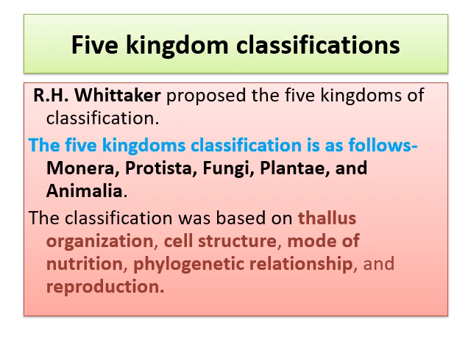Now comes the five kingdom system of classification. This five kingdom system was given by R.H. Whittaker, who classified organisms on the basis of thallus organization. What is thallus organization? Cell structure, meaning unicellular, multicellular, cell wall present or absent, and mode of nutrition: autotrophic, saprotrophic, chemosynthetic. Whatever the mode of nutrition, organisms have been classified separately on that basis.